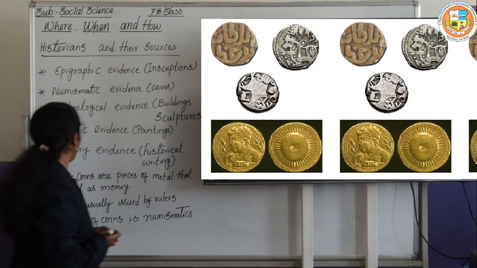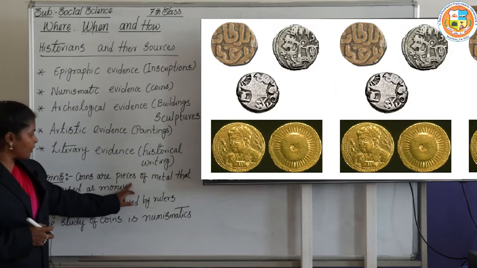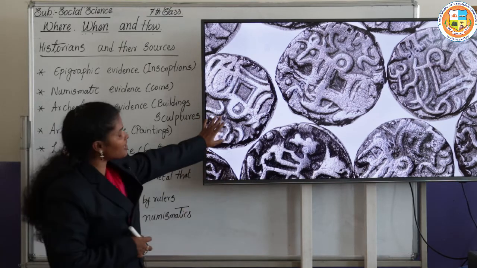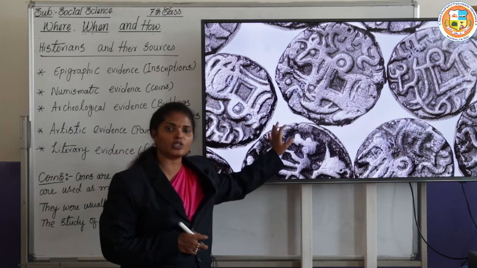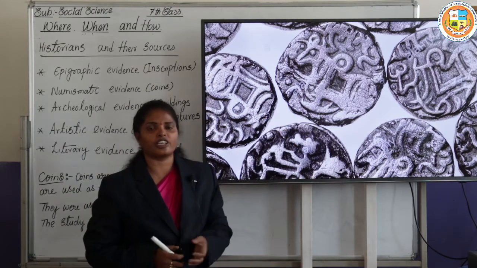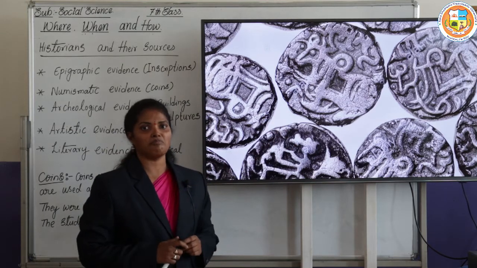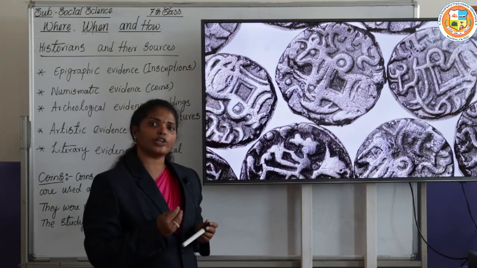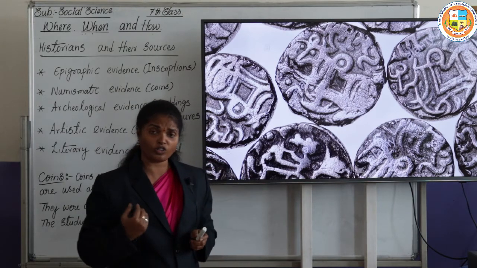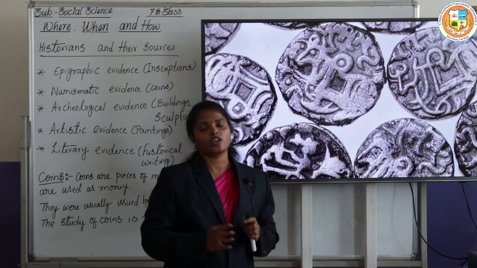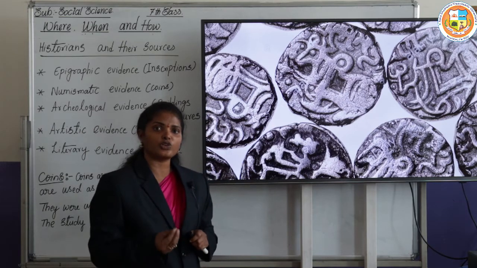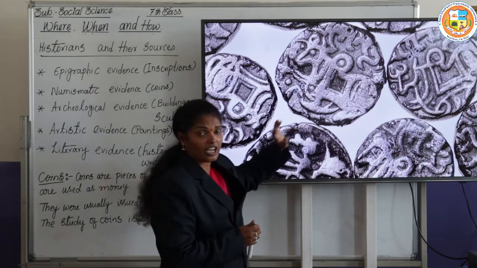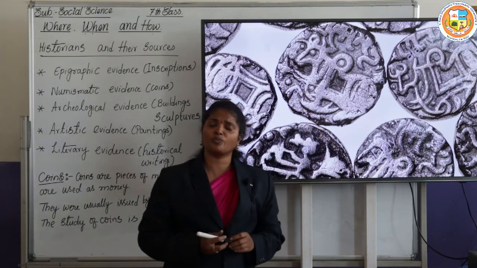Next we will know about the coins. Coins are pieces of metal that were used as money. Now we are using coins, that is our money. Like that, the rulers during that time also issued coins. Like our government issues coins and notes, during that time the rulers issued coins as money.